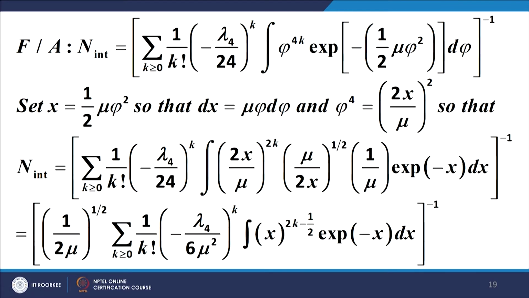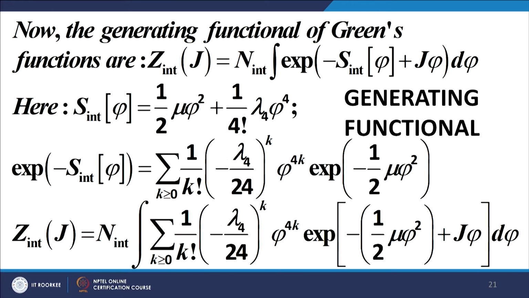Now, let us work out the generating functional. The generating functional for the interaction theory is given by this expression: Z interaction J is N interaction, where N interaction we have just worked out, it is a normalization factor, times exponential minus. Now, we have a source term added in, the source term J phi, and putting in the expression for the action that we worked out earlier, we get this expression, and now we have the additional expression of J phi here.